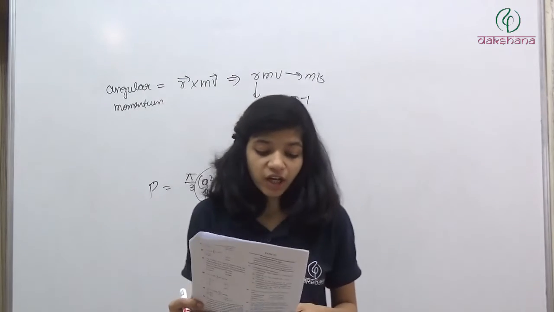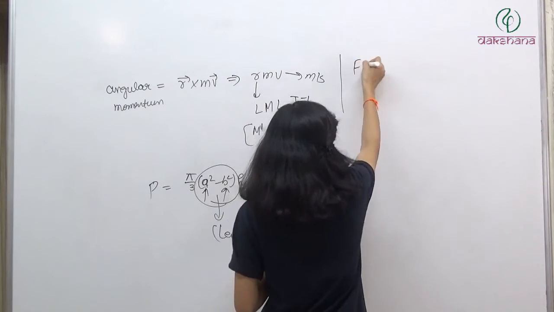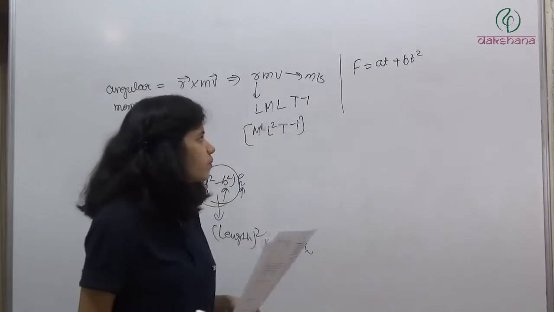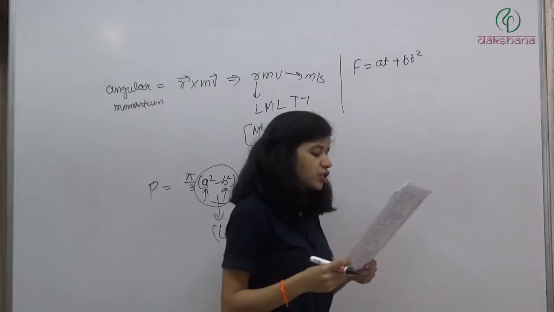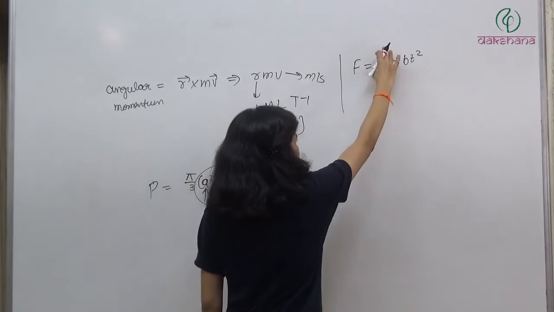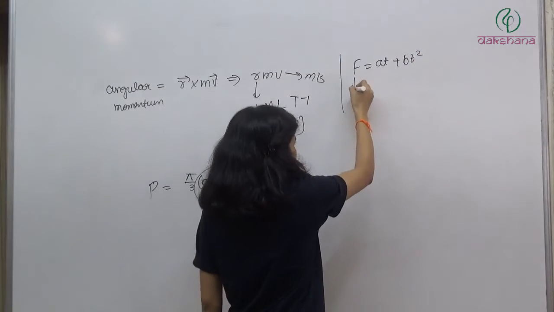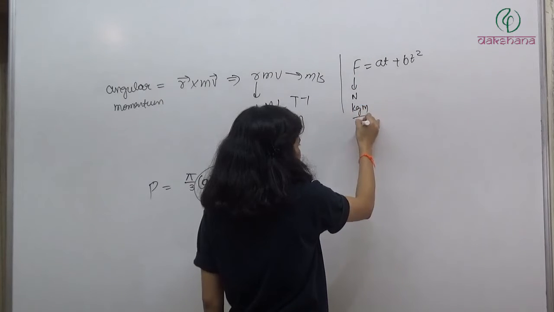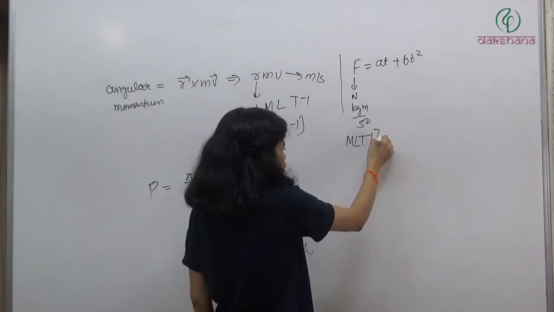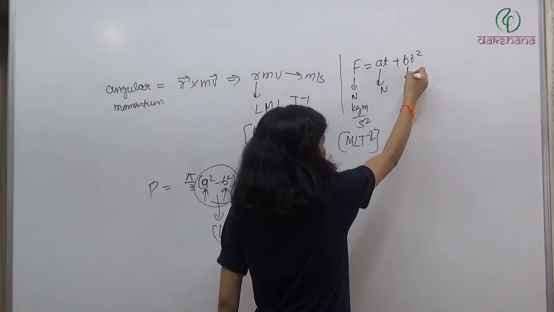Question number 75. A force is given by F is equal to AT plus BT square. We have to tell the dimensions of A and B. If this is a force, this has to be force, and this has to be force. Then only we can add these two terms. It means this will be in Newton, or kg meter per second square, so MLT minus 2.